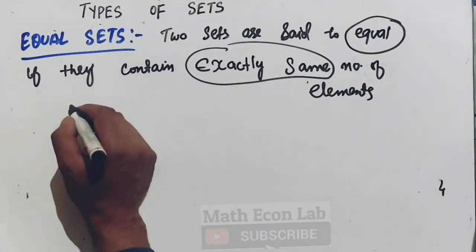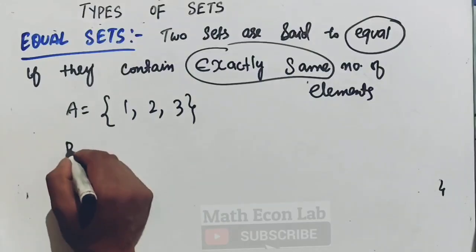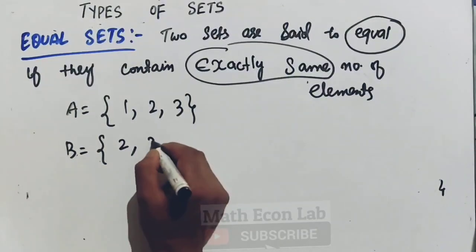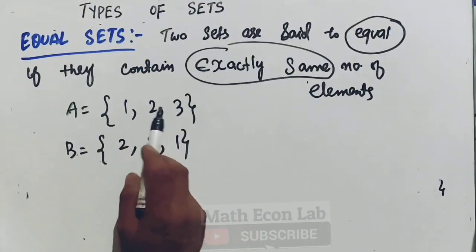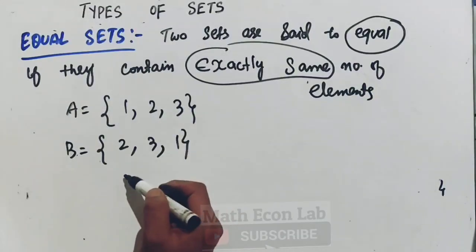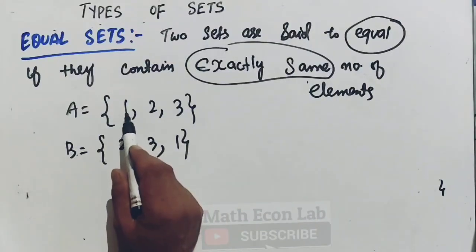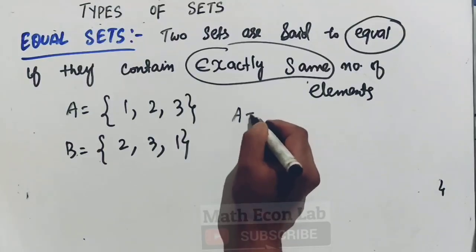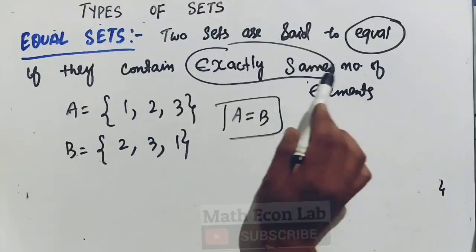By this we mean, if we have a set A which contains the numbers 1, 2 and 3, and another set B which also contains, let us suppose, 2, 3, 1. Here order does not change anything. Since the number of elements in both sets is equal and we have the same elements in both sets, we say set A and set B are equal sets. Here we have 1, 2, 3 and here 2, 3, 1, so order does not matter. Two sets are said to be equal if they contain exactly the same elements.